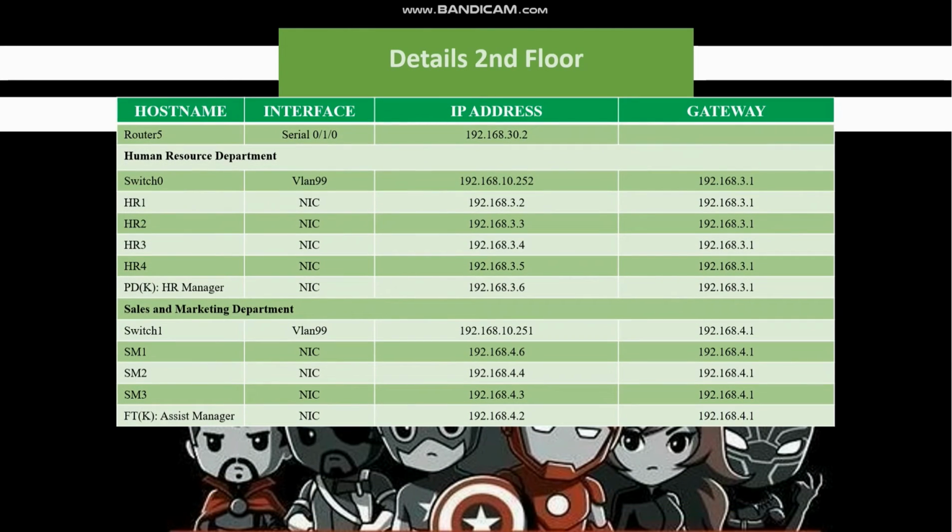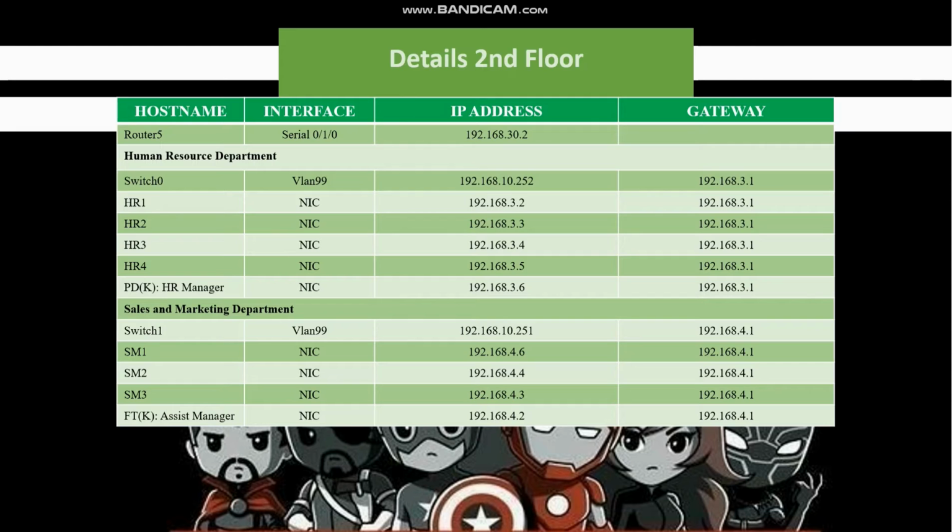Okay, next is the detail for the second floor. On the second floor, we also have a router, called router 5. Here, we can see the third department, called the Human Resources department. There is one switch, called switch 0, which has the interface of VLAN 99, and the IP address assigned to the switch is 192.168.10.252. We have 5 PCs, called HR1, HR2, HR3, HR4, and PDK, which refers to the HR manager.